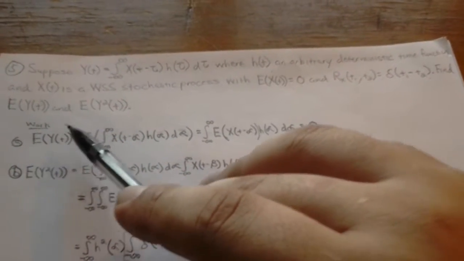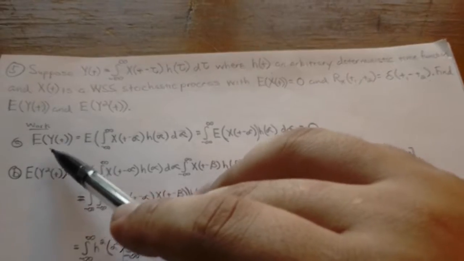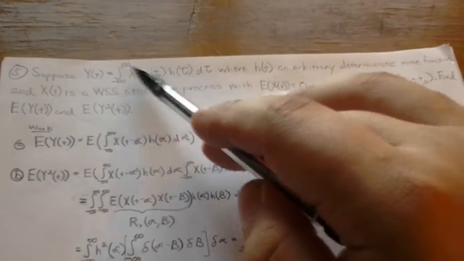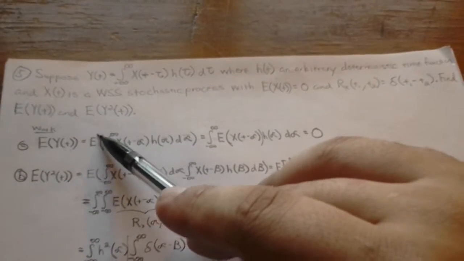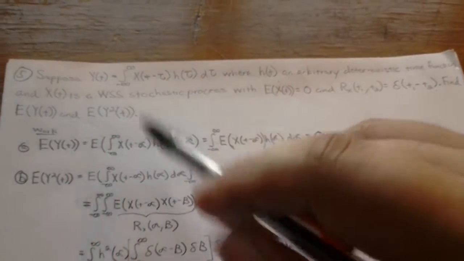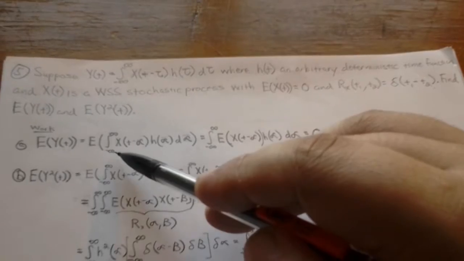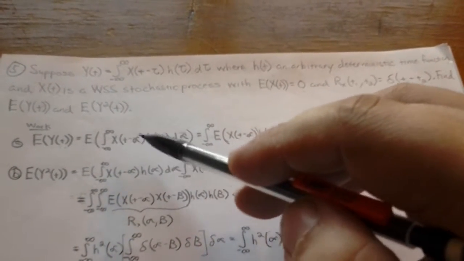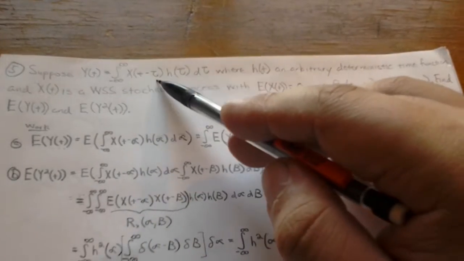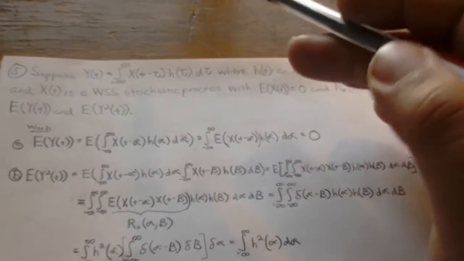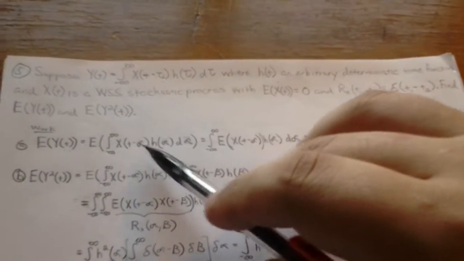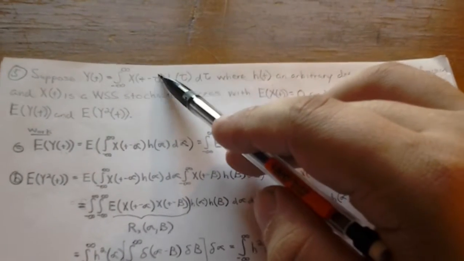So the expected value of the y process is, we're going to substitute in our equation for y. So the expected value of the integral from negative infinity to positive infinity of x of t minus, instead of tau, which is too much like the definition, we're going to use alpha as a substitute term for tau.